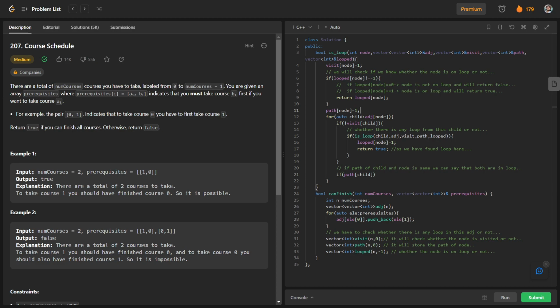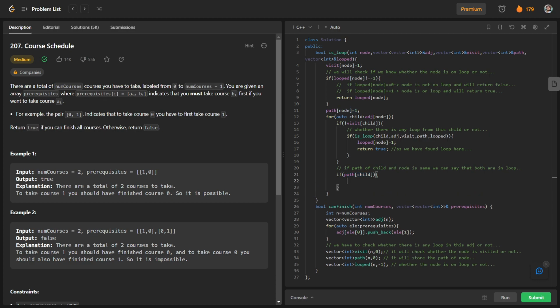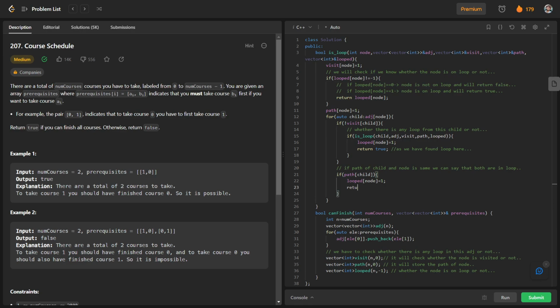That's why we have set the path of node as 1 here. And if path of child is the same as path of node, both of them are in a loop. So for this reason, looped of node will be 1 and we will just return true in this case.